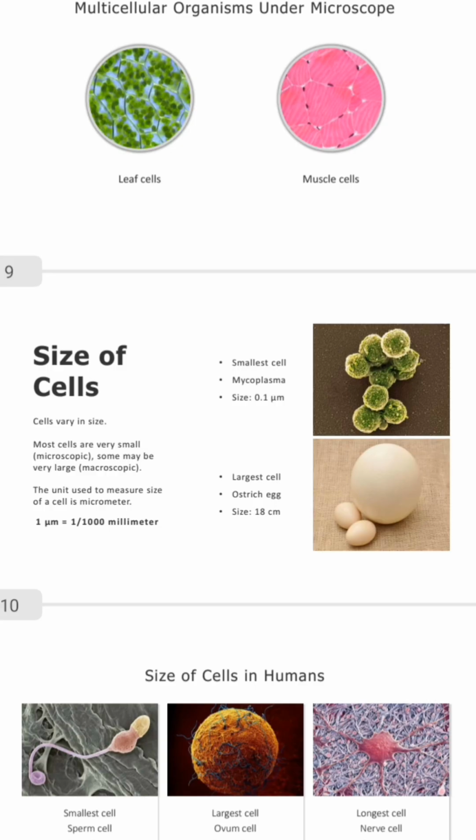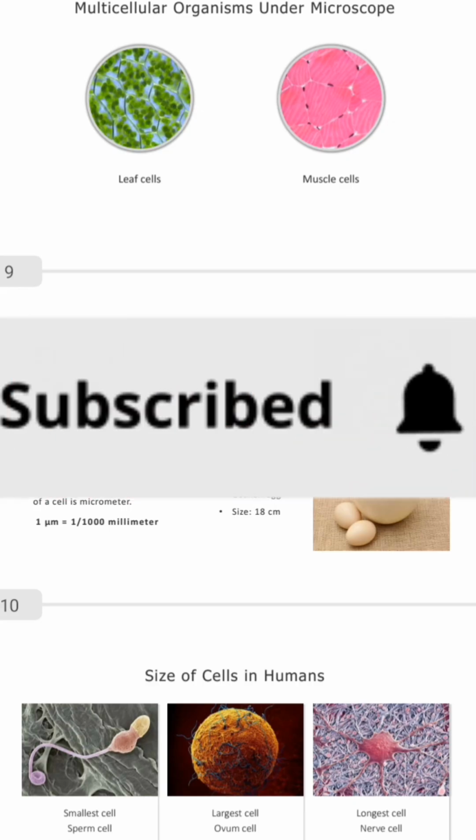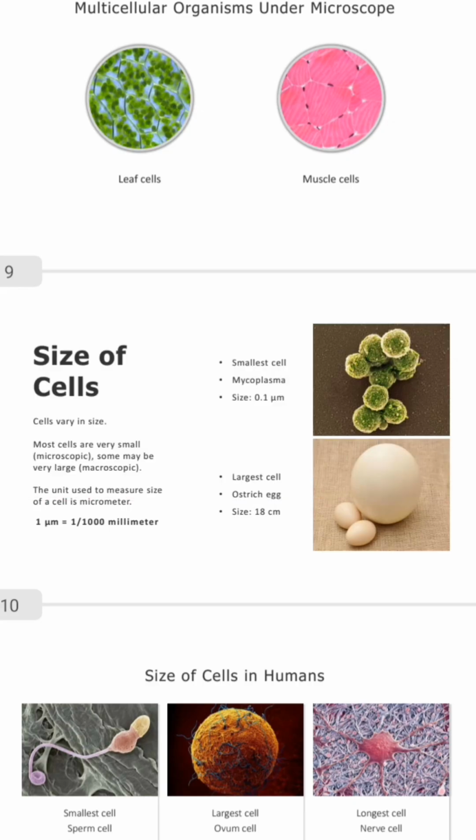Now, most cells are very small. That means they are microscopic. From the word micro, that's very tiny. And some may be large, some may be extra large, some may be extremely large. We have some that are small, some that are microscopic, some that would be big, and some that will be extra big.